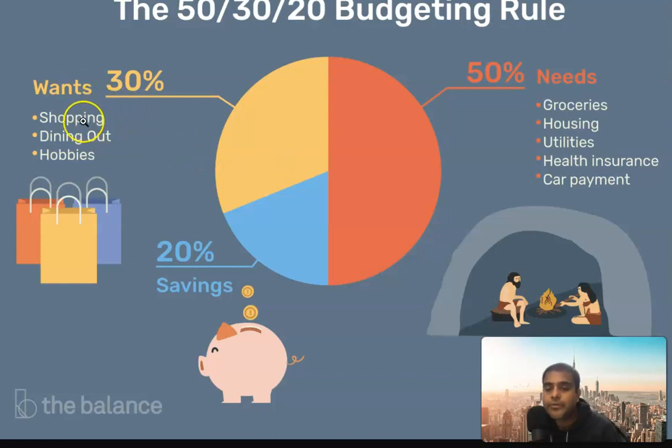30% is if you want to do some shopping, if you want to buy clothes, if you want to go to movies, if you want to go to a restaurant, if you want to go on a vacation. Those are your wants. Those are not the needs, and that can wait a month, 2 months, 3 months, 6 months. So that, to me, is medium term. This is short term, this is medium term, and savings is your long term. Typically retirement, or if you have kids, saving for kids' college. Those are your long term.